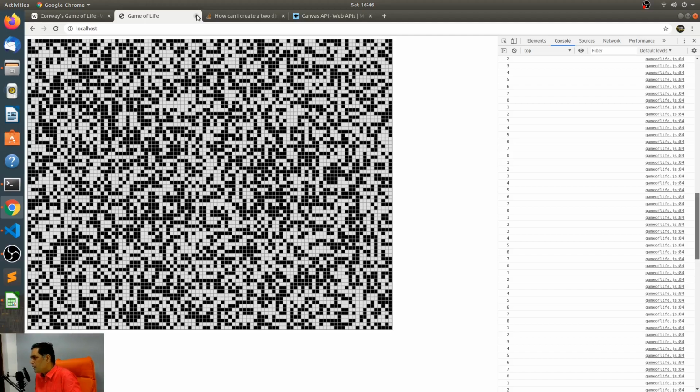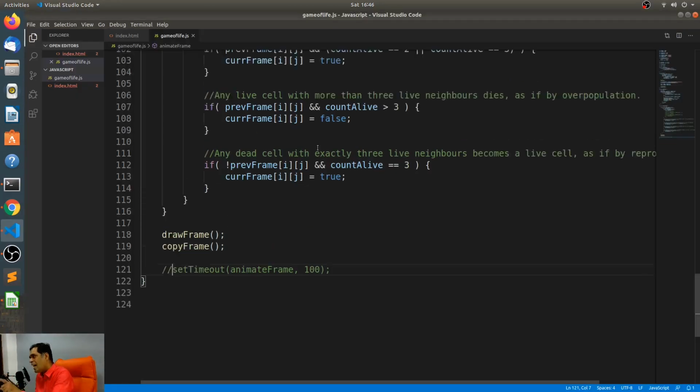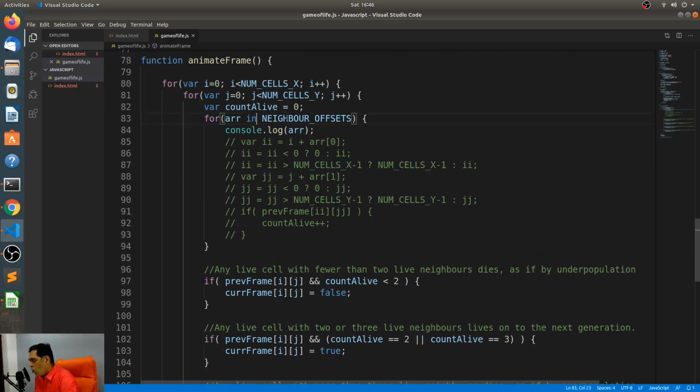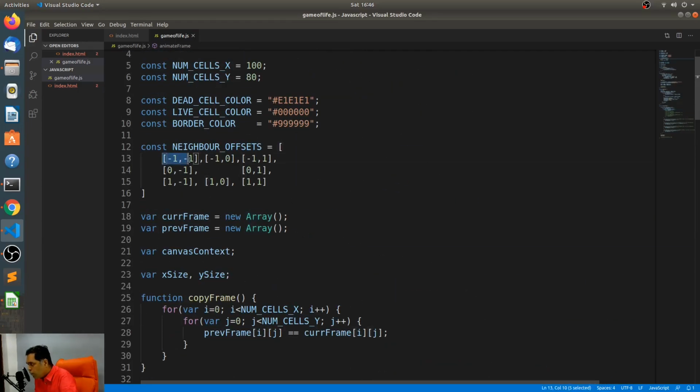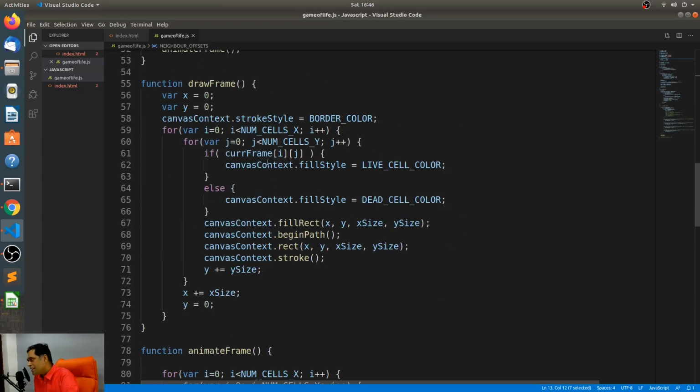You know, in JavaScript, the forEach only returns the index of the element. I was under the assumption that this would be one of these elements, but it's only the index. It's not the element itself.